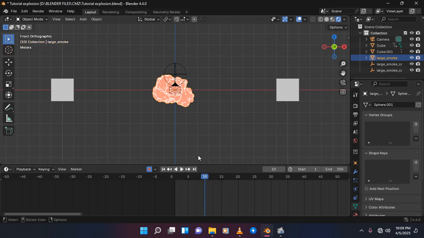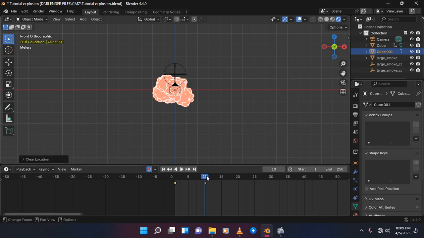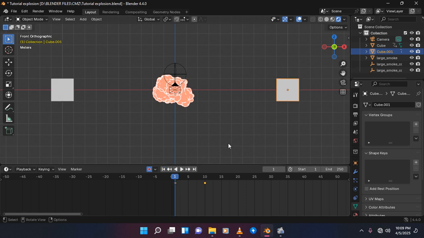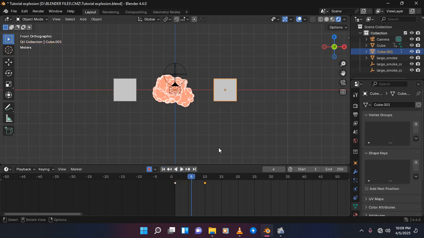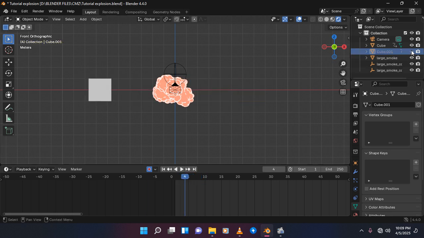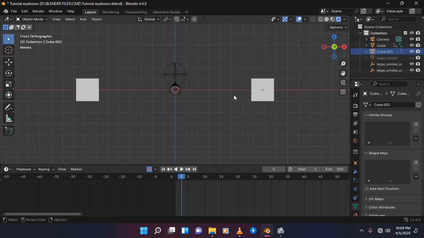So yeah, let's go back to our cube and then press Alt G and then go to this cube, go back to frame 1, press I, go to frame 10, Alt G, and then let's try to play. Let's hide this for now, not the script. Let's hide the smoke or the explosion.